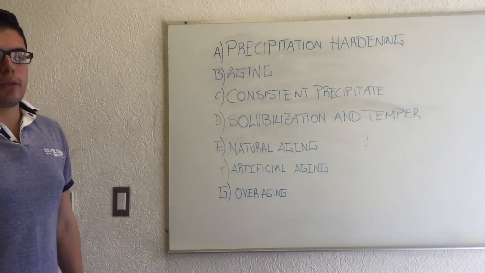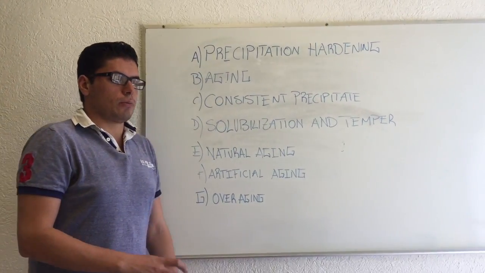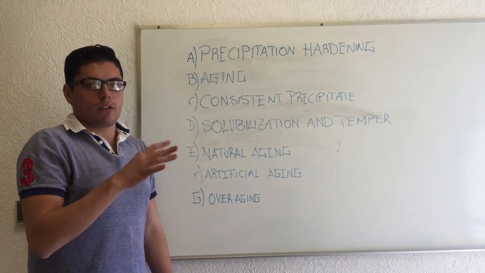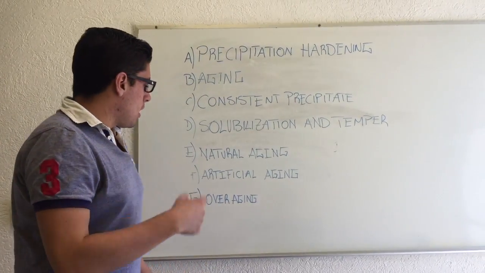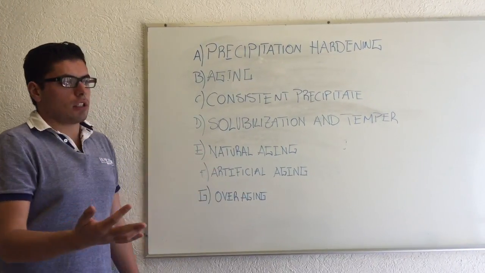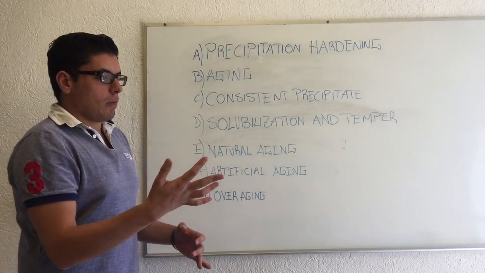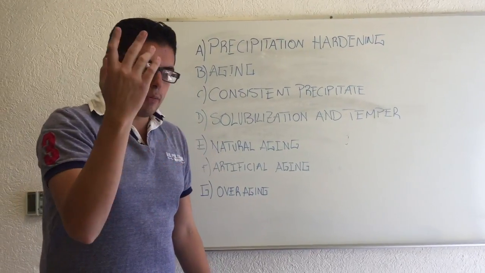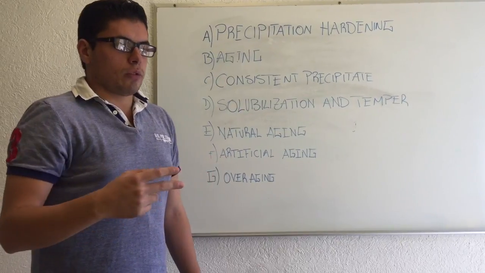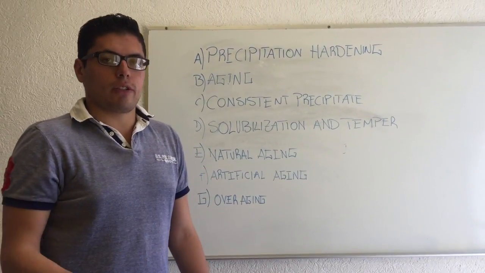Also, we have natural aging, which is when you change the mechanical properties involving only room temperature. And artificial aging is when you go to a higher temperature, different from natural aging, and you want to change their mechanical properties for the better.